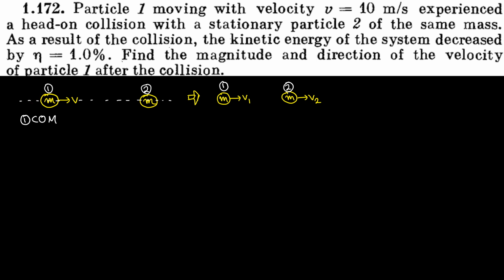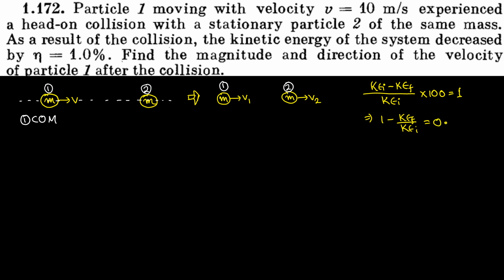That means kinetic energy initial minus kinetic energy final, by kinetic energy initial, into 100 is equal to 1%. If I divide by this 100 out here, we get 1 by 100, so 1 minus kinetic energy final by kinetic energy initial is equal to 1 by 100. 1 by 100 is nothing but 0.01.